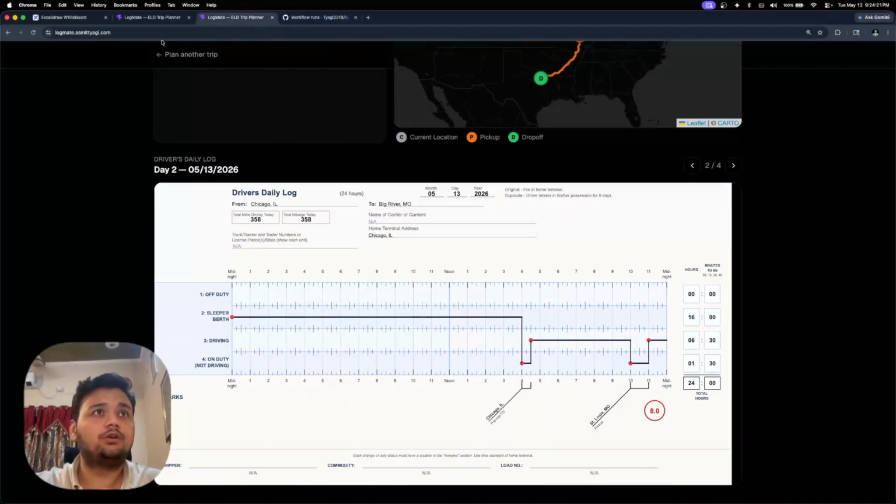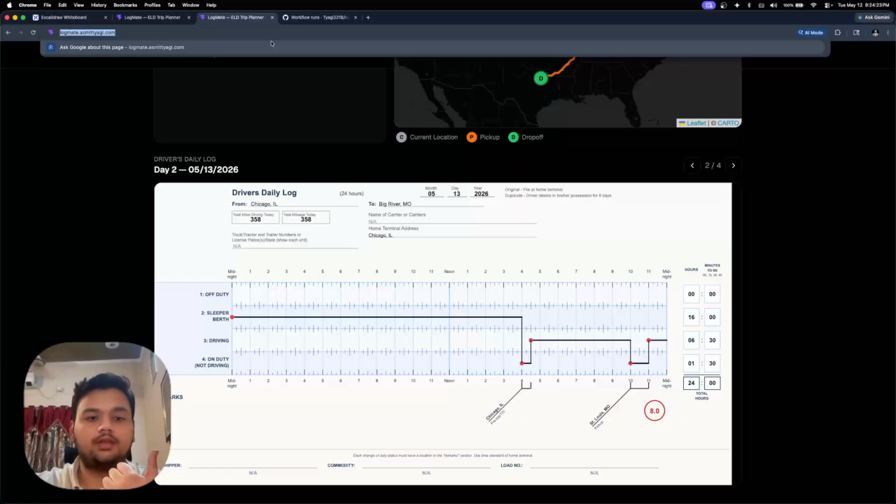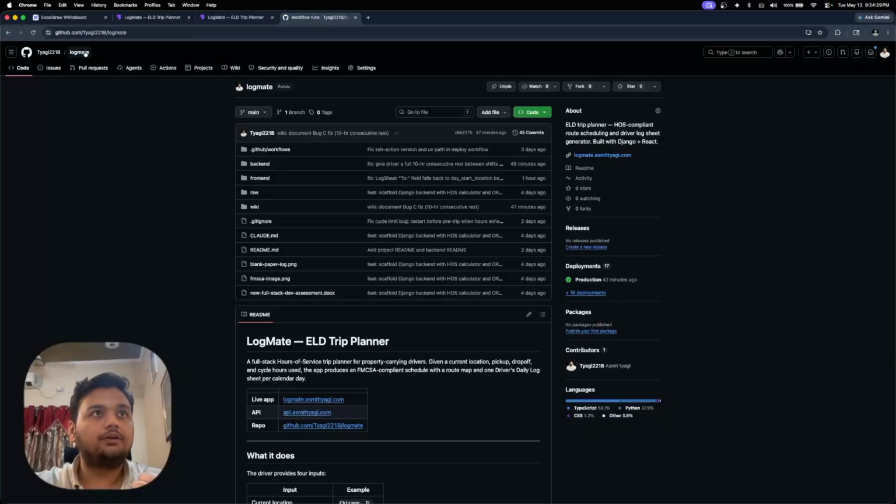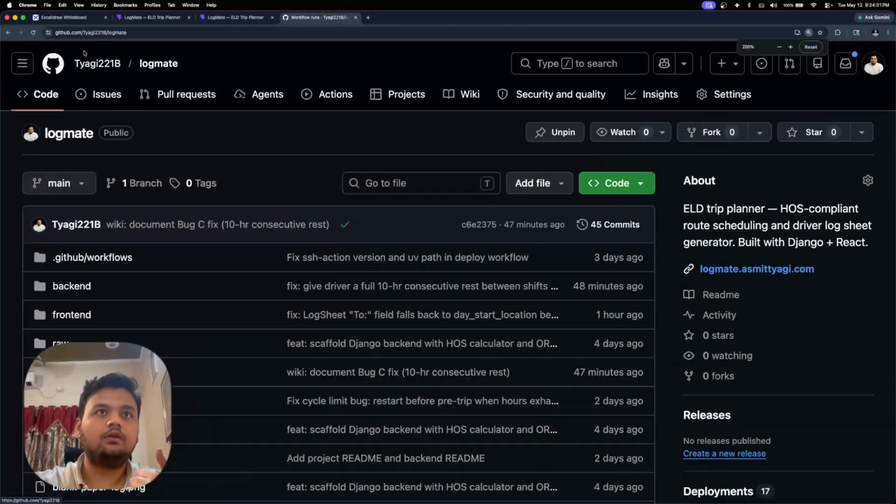So this is hosted on logmate.smithyagi.com and the source code is available on GitHub as well. Here, this is our source code.